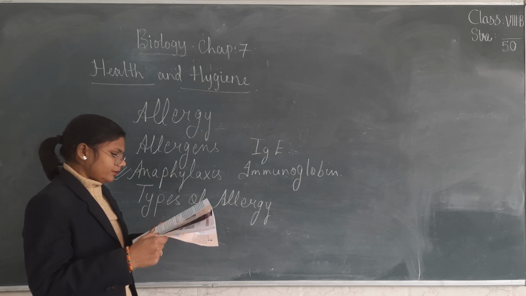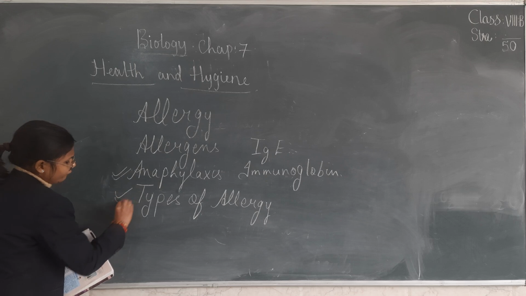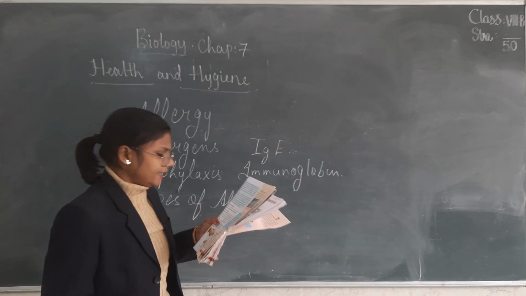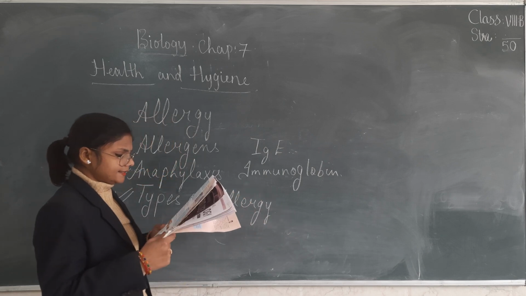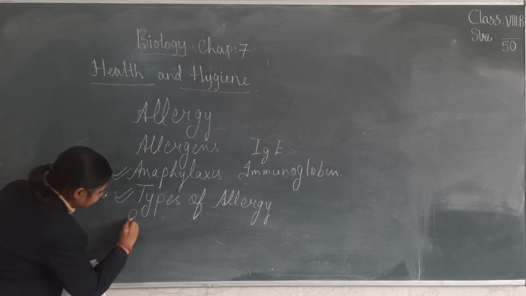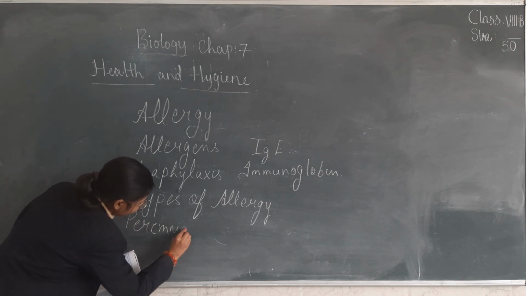Now, a very important topic, that is types of allergy. There are two types of allergy: perennial allergy and seasonal allergy. First of all, we will discuss perennial allergy.